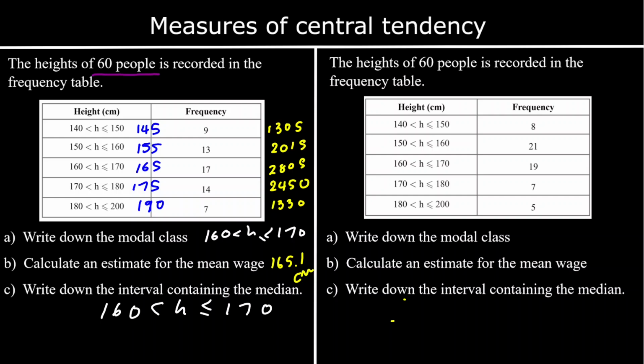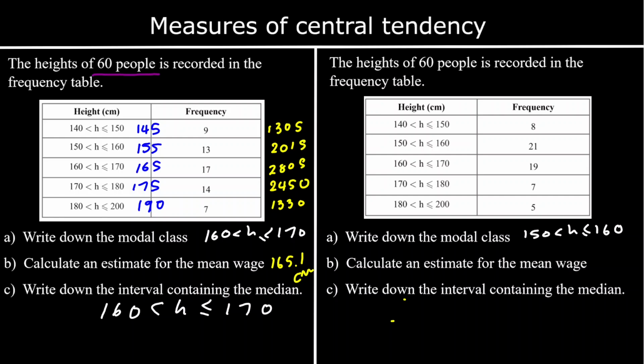And one for you to try. Give it a go. The modal class, the most common group, we've got 21 people between 150 and 160 centimeters. So that is the most common. Calculate an estimate for the mean height.